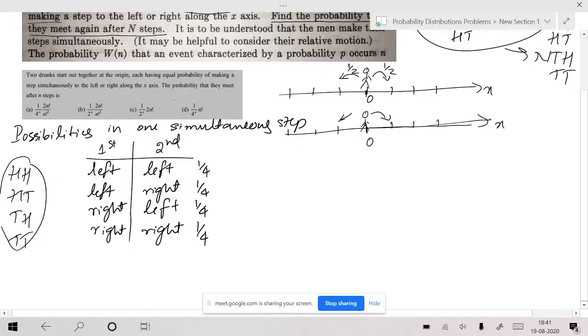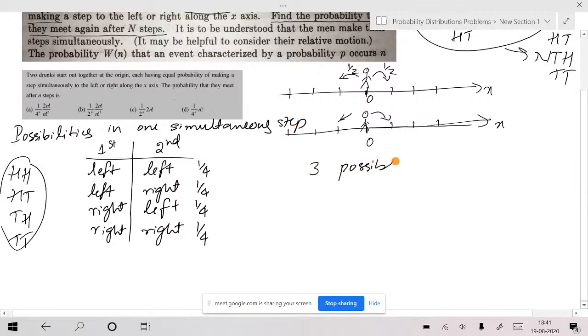Now look at here. Let me see the problem like this. When I take these two persons who are taking a step together as the total event, there are three possibilities.